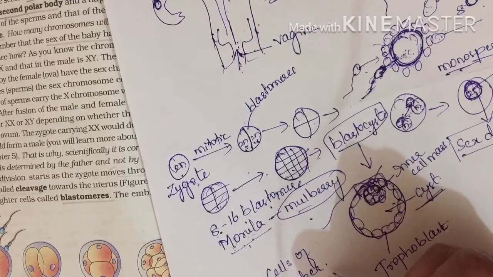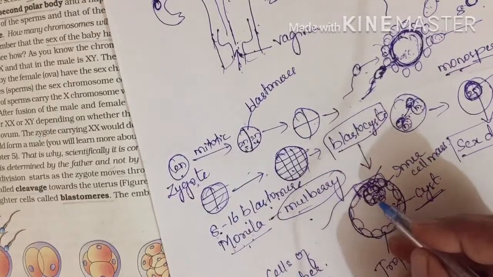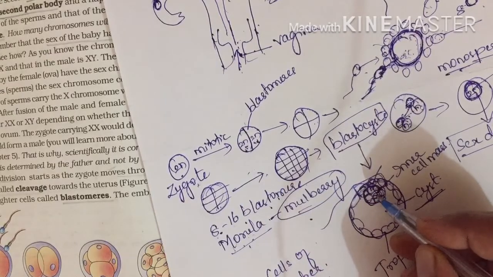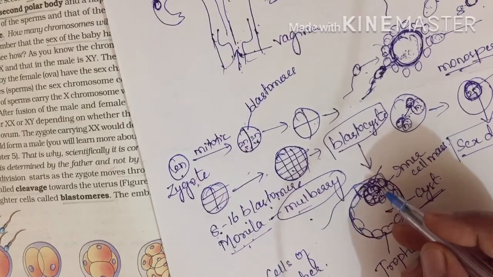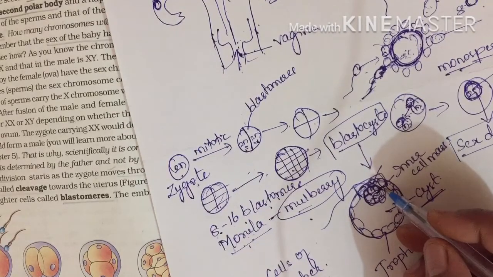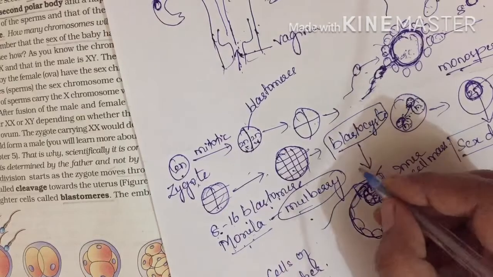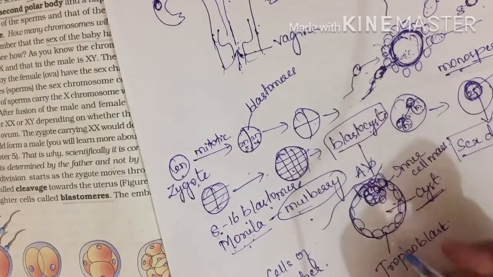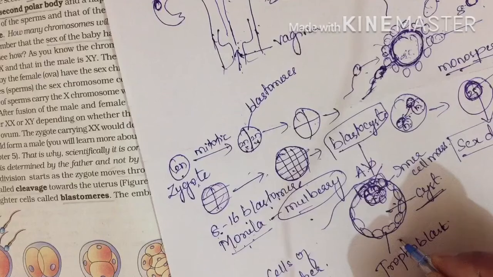And one more thing we are calling here: as the inner cell mass is present here, what region is present towards that side? The side of the blastocyst to which the inner cell mass is attached is called the animal pole. This side we call the animal pole, and the opposite side we call the vegetal pole.